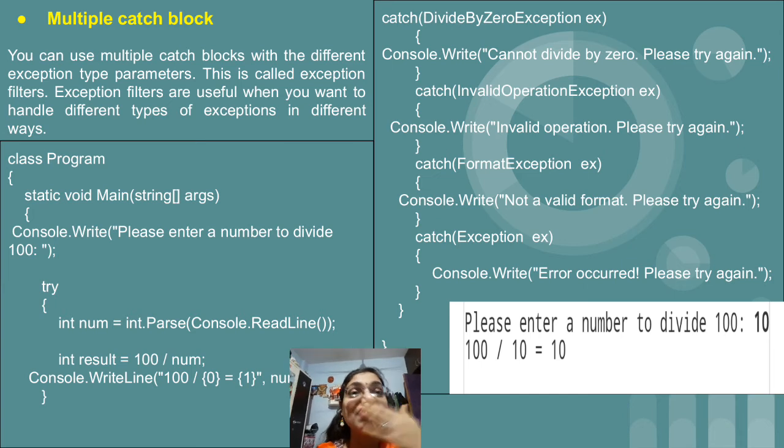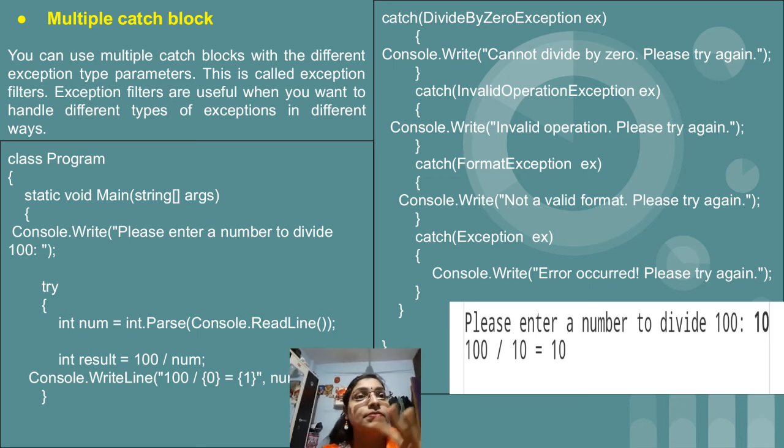So in this program, if I am entering the number as 0, it can create an exception. If I am entering a negative number, then again we may get some error. Or we can enter a string as a value, that is if I have entered a, that is a character, and we cannot divide any number by a character. So many wrong inputs can be entered by the user. So it can be any type of exception. If the user is entering 0, it is a divide by 0 exception, but it's not compulsory that the user will enter 0 only. So this is the reason why we are having different catch blocks.